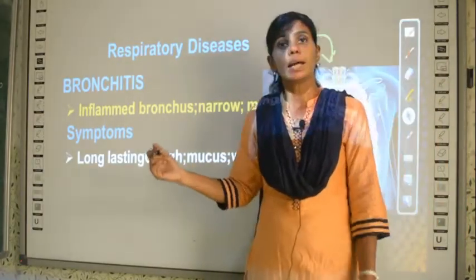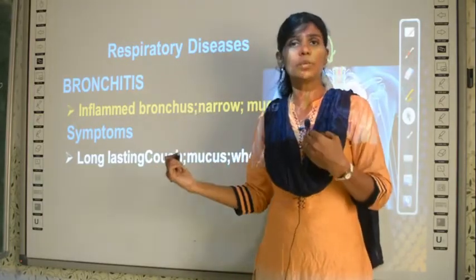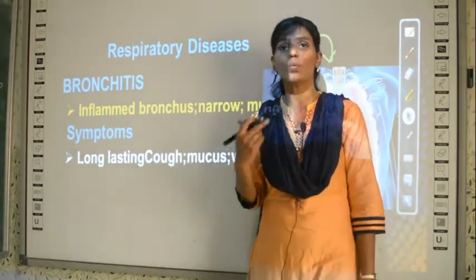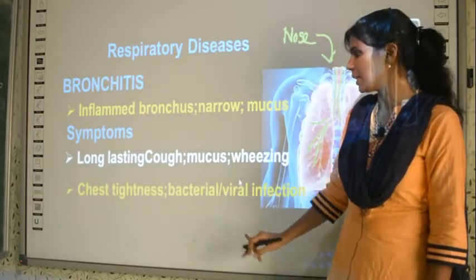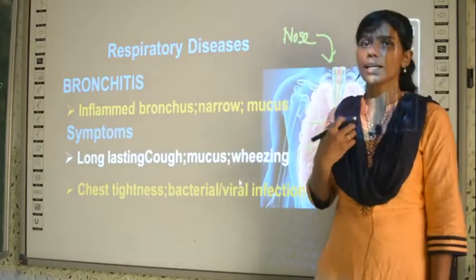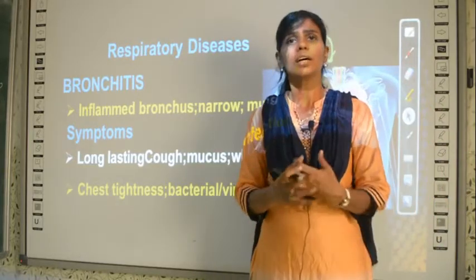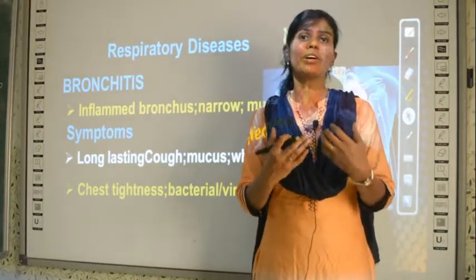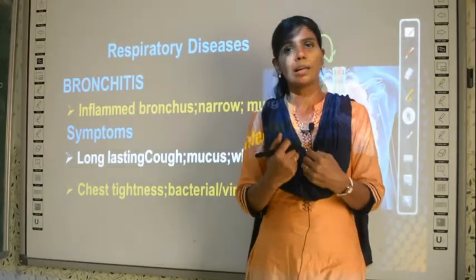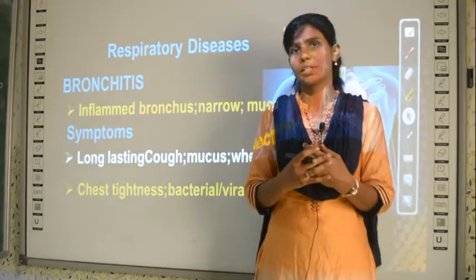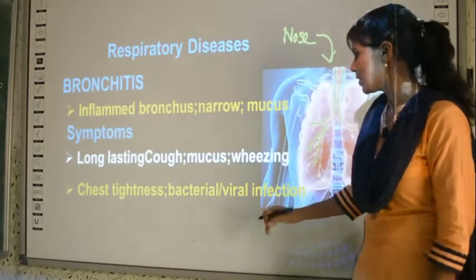And also, just like asthma, the person with bronchitis will also have wheezing. What is wheezing? Again it is breathing difficulty. And also there is chest tightness. What is chest tightness? It is some discomfort in the chest region. The person doesn't feel normal. He feels some tightness in the chest, some discomfort in the chest region.